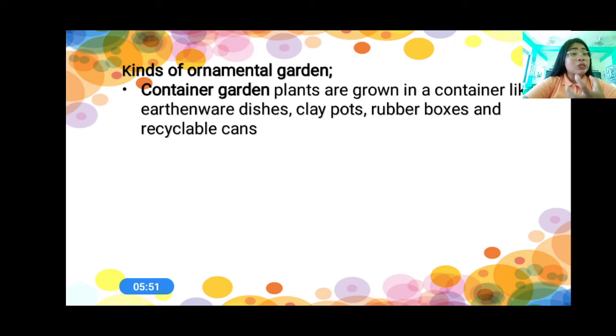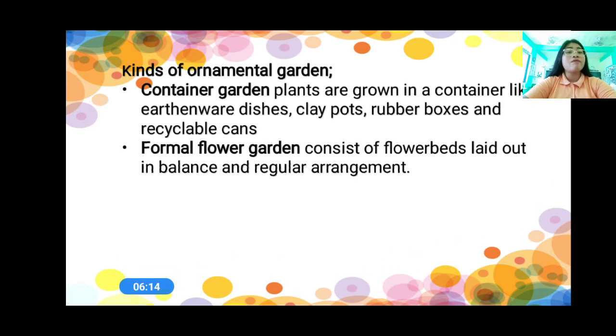There is a container where we plant those plants. Do you understand me? Okay, we use containers like the earthenware dishes, the clay pots, the rubber boxes, and the recyclable cans. That is container garden.